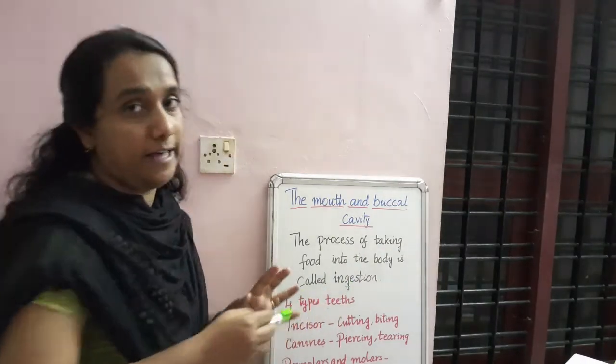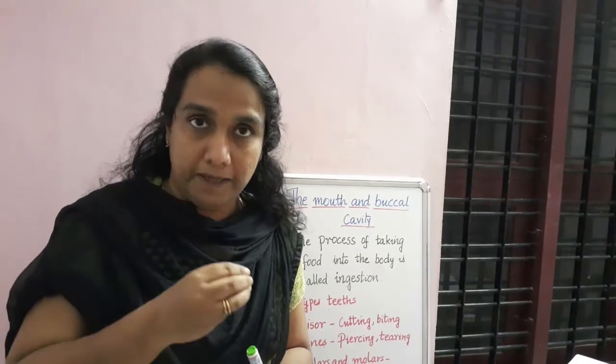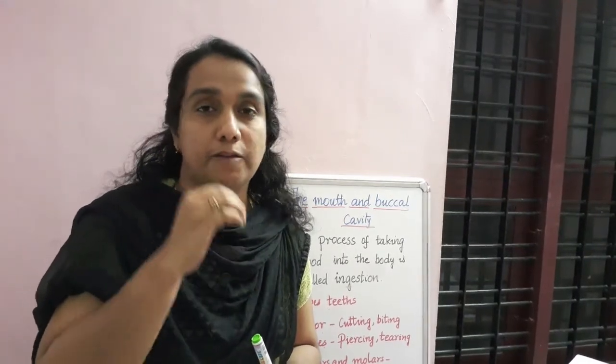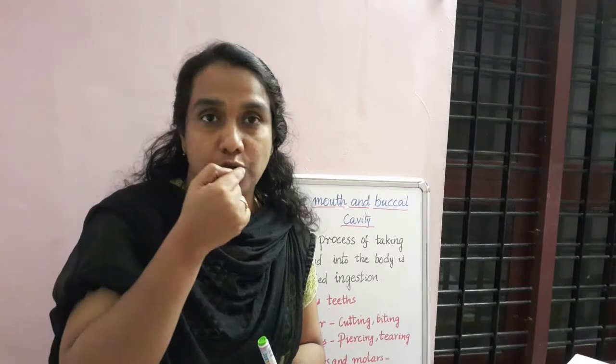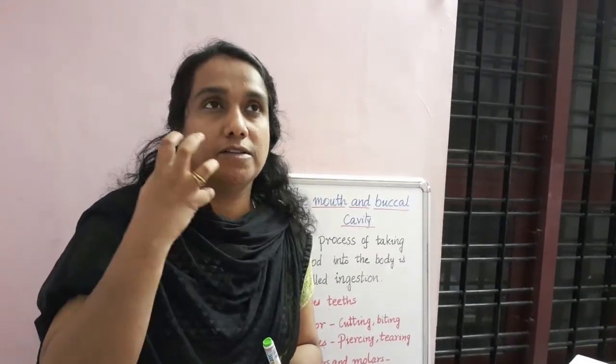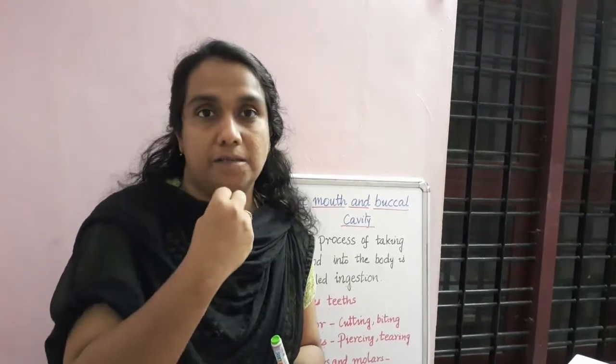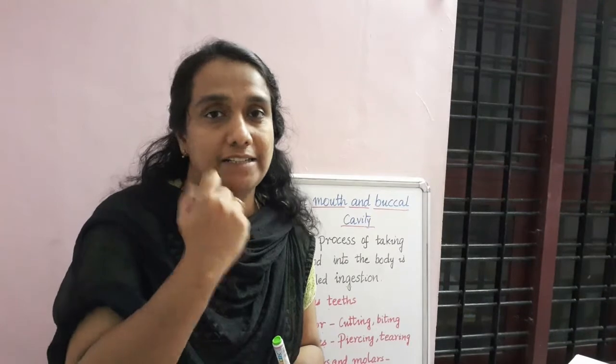Okay, there are four types of teeth we can see in human beings. First of all, in the front portion you can see incisors. That is for cutting. Suppose when you are eating an apple, you cut it using the front teeth, right?